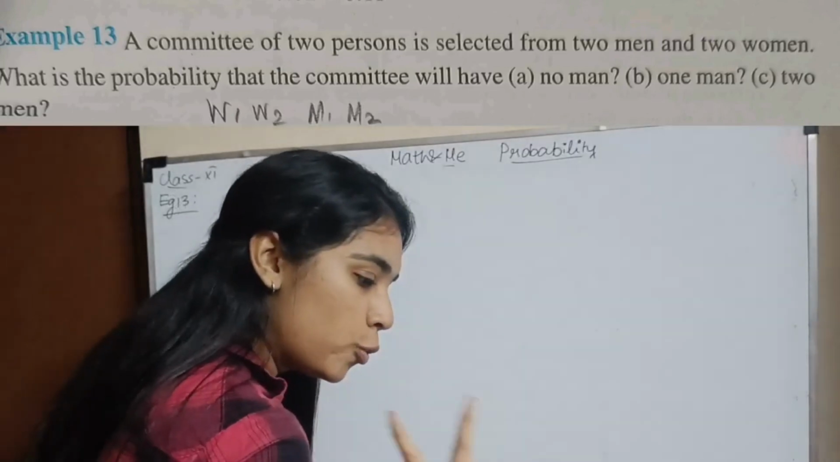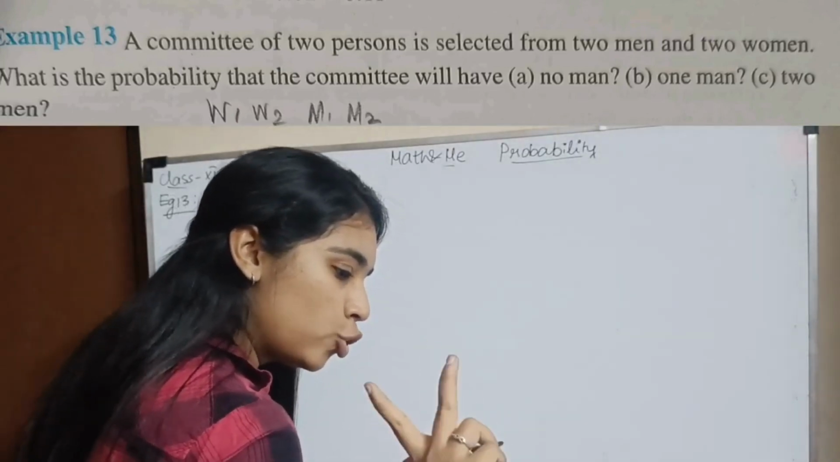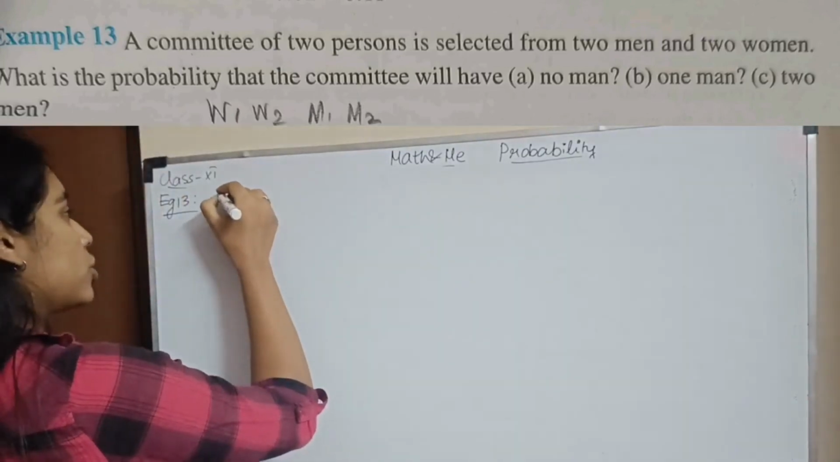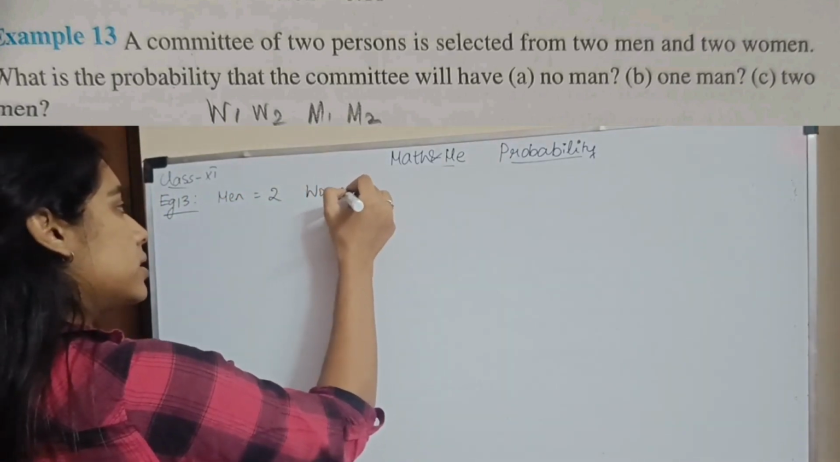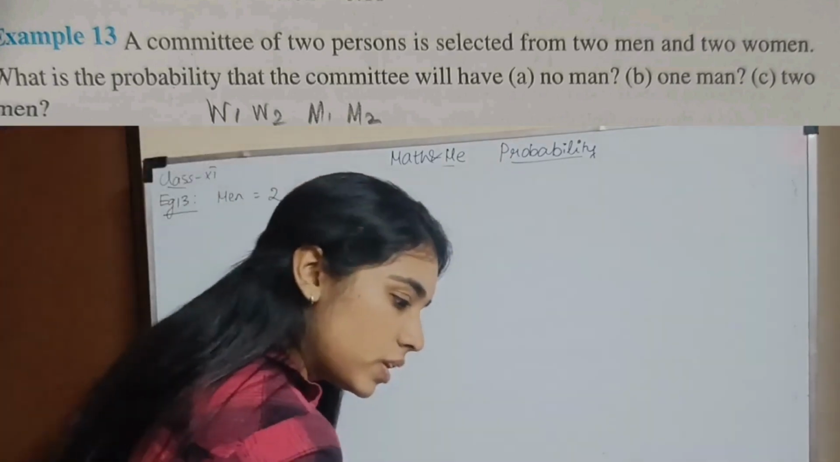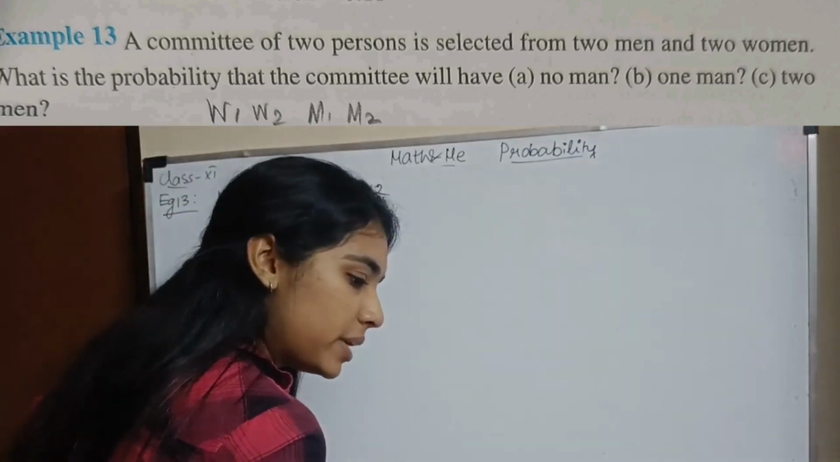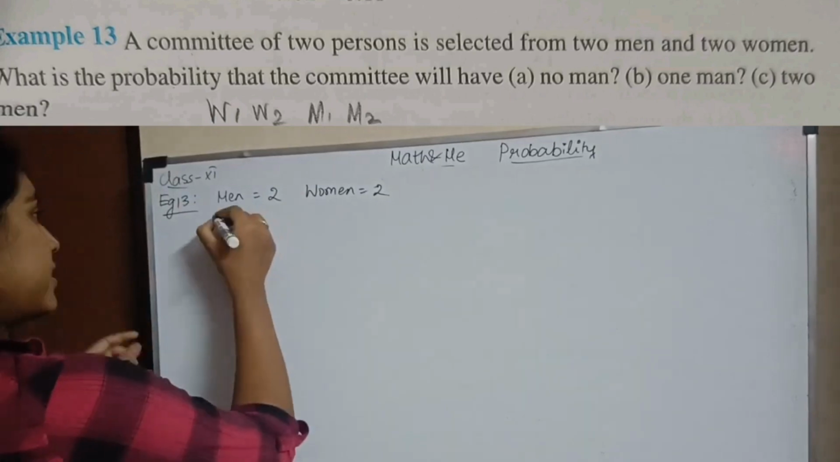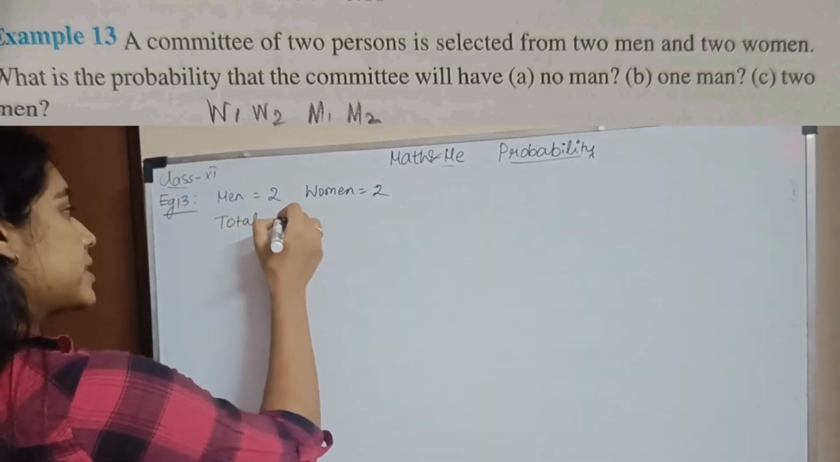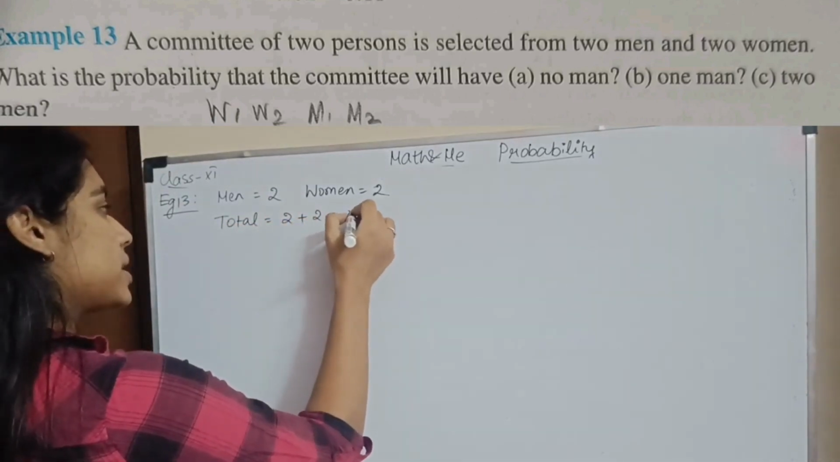A committee of 2 persons is selected from 2 men and 2 women. What does that mean? There are 2 men and 2 women. What is the probability that the committee will have no man, 1 man and 2 men? So what is the total? My total is 2 plus 2, which is equal to 4.